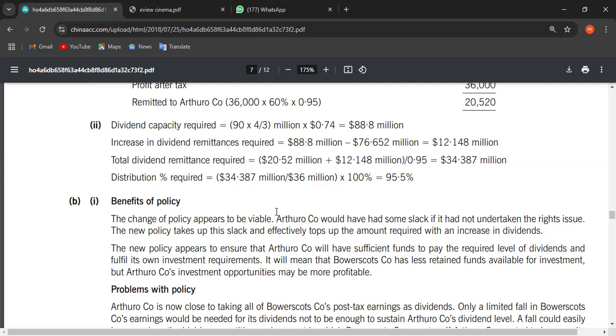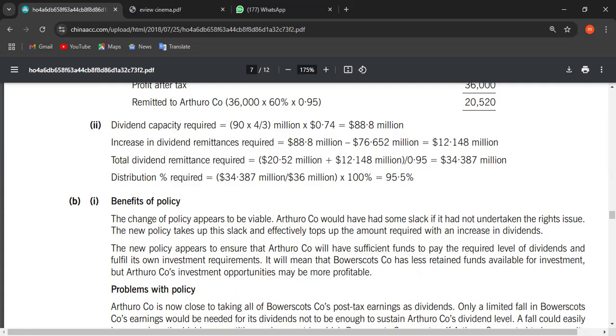The new policy ensures that A company will have sufficient funds to pay the required level of dividend and fulfill its own investment requirements. It will mean that B company has less retained funds available, because previously the company was remitting 60%, and under the revised policy they have to remit 96% almost. But what is happening? They will have less retained funds available for investments, but A company's investment opportunities may be more profitable. These are the benefits for the Arthurou company.